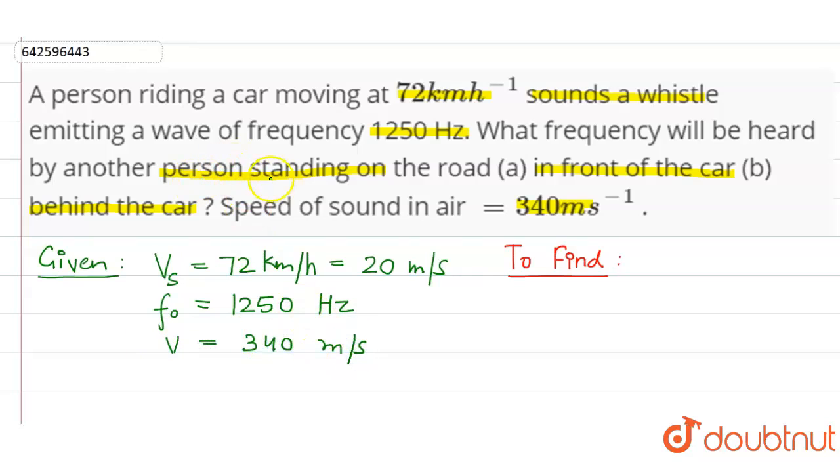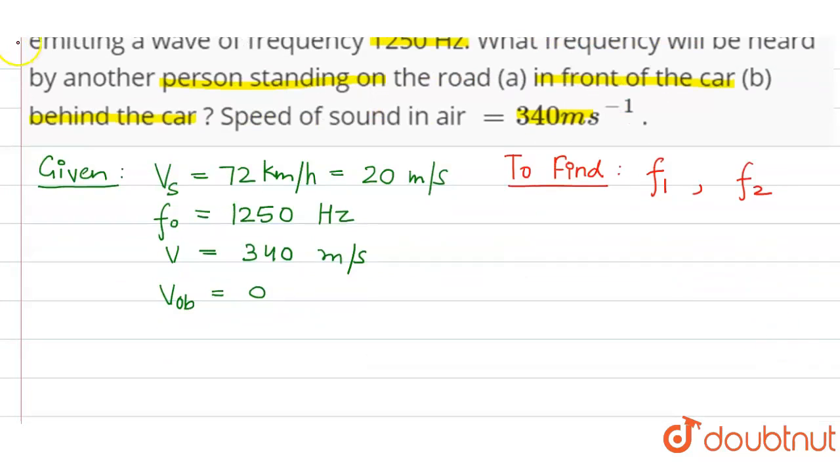As the observer is standing on the road, so velocity of observer would be 0. And in the question, we need to find the apparent frequency. In the first case, if the person is in front of the car, and the second case, if the person is behind the car. So we need to find F1 and F2. So before we solve this question, let us first discuss the key concept that we need to know to solve this question.